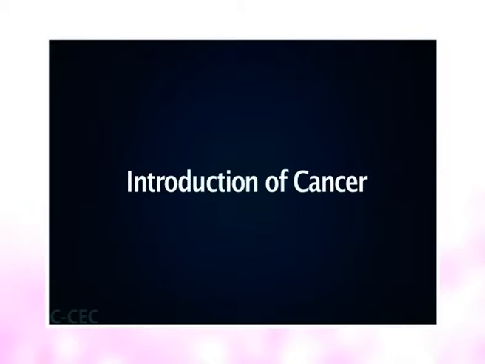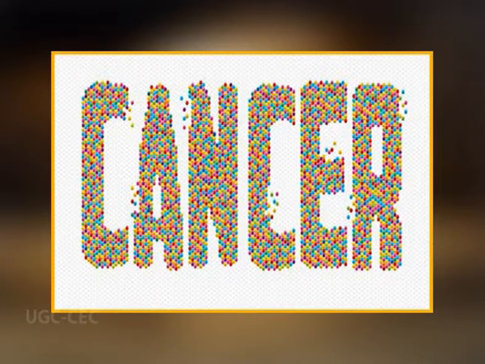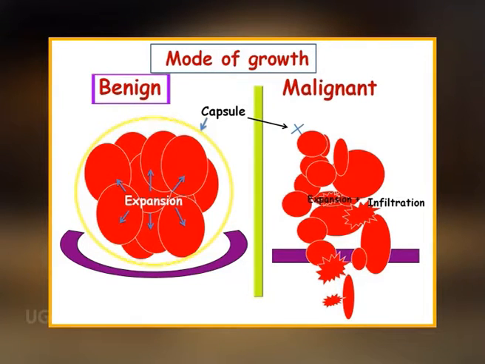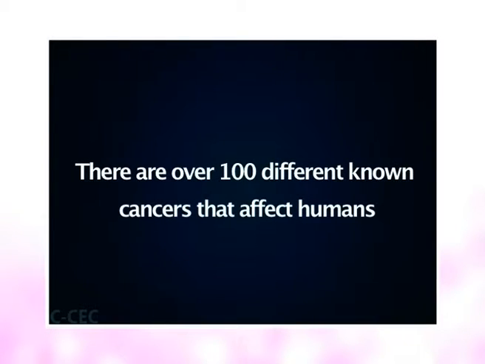Introducing the cancer, what cancer is. Cancer is a group of diseases involving abnormal cell growth with the potential to invade or spread to other parts of the body. Not all tumors are cancerous. Benign tumors do not spread to other parts of the body. Cancer is of different types depending upon the cell of origin. There are over 100 different known cancers that affect humans.